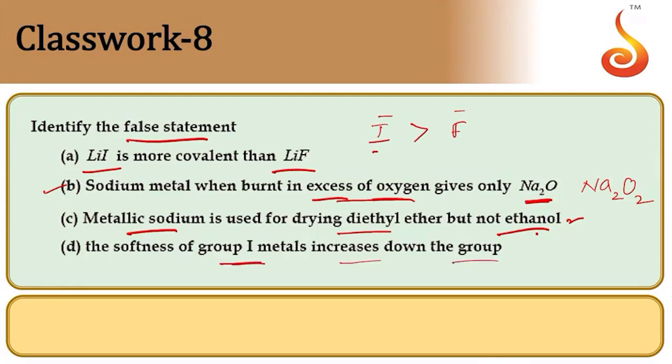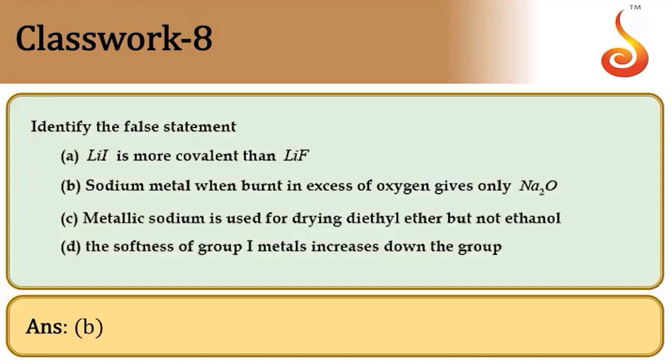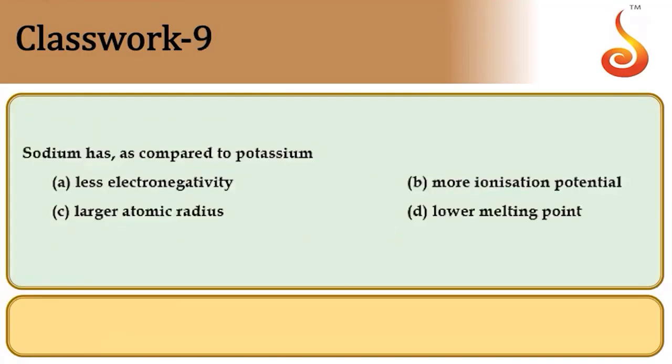The softness of group 1 metals increases down the group. It increases down the group because softness depends upon the metallic bond strength, and metallic bond strength is decreasing down the group. Therefore, softness of the metals also increases down the group. So the option is B in this case. We have the answer as B.